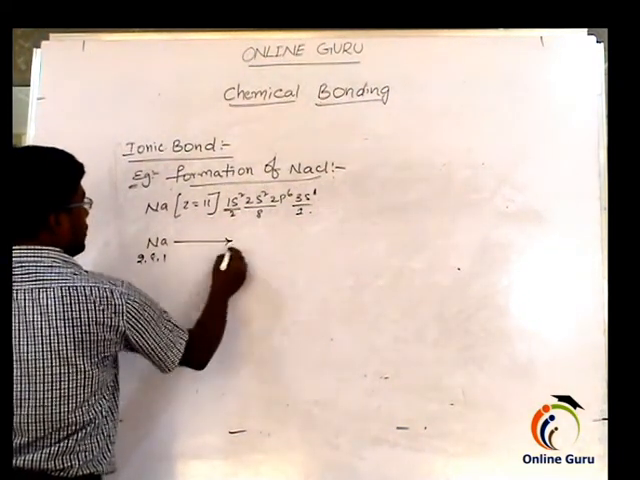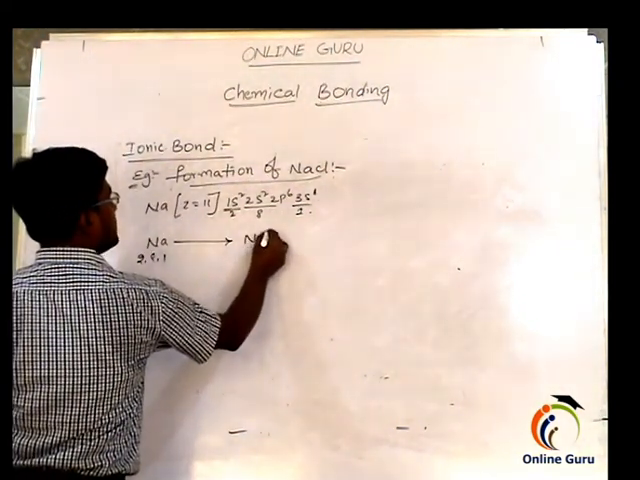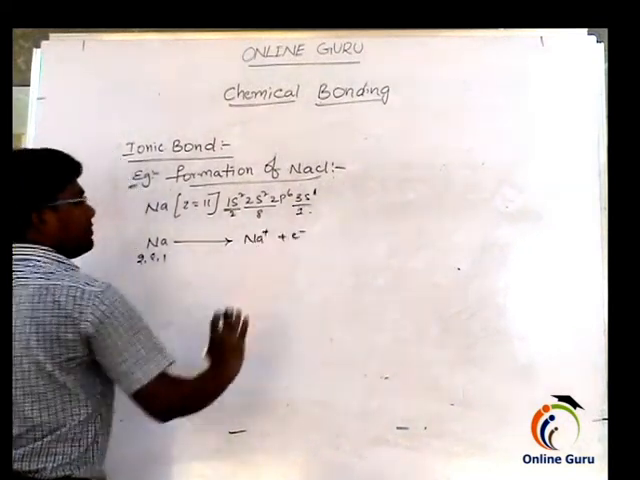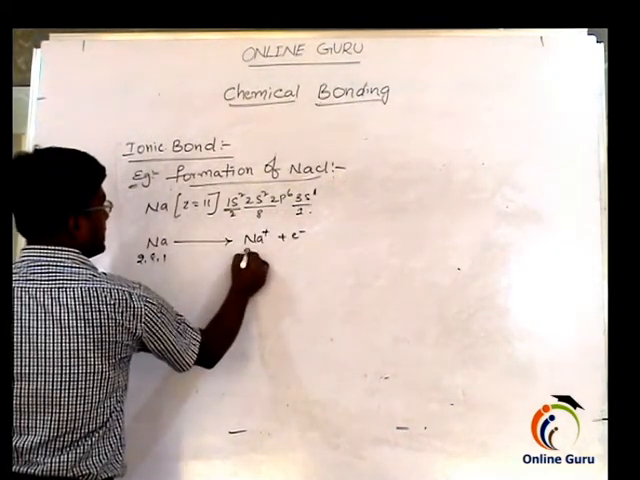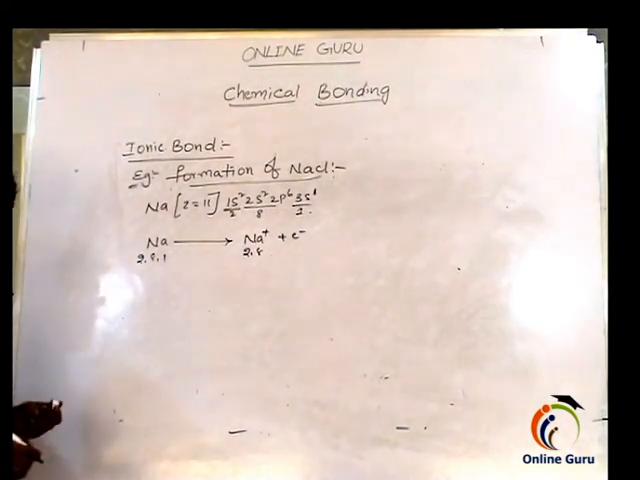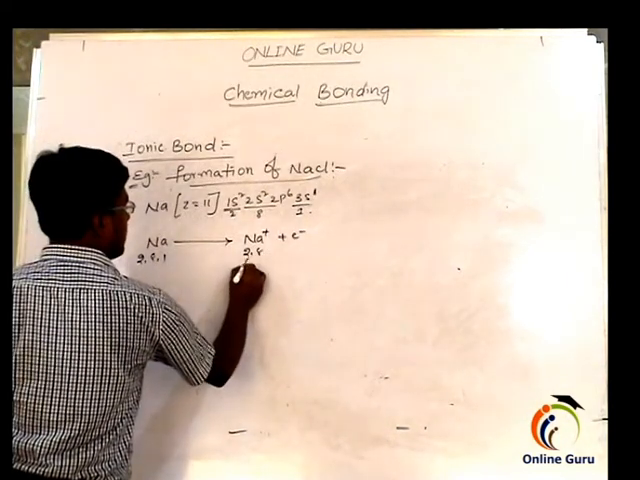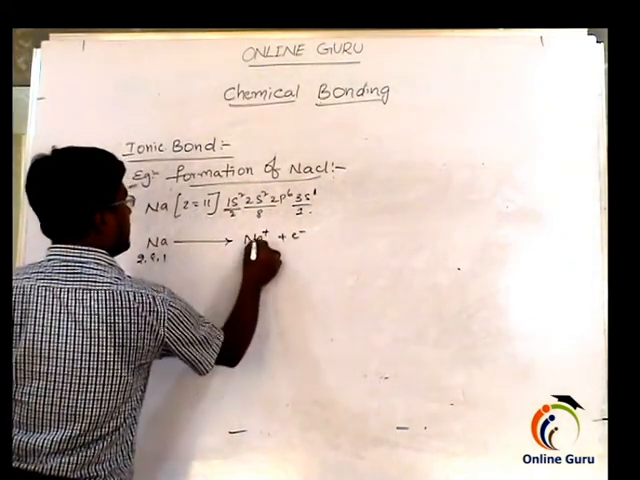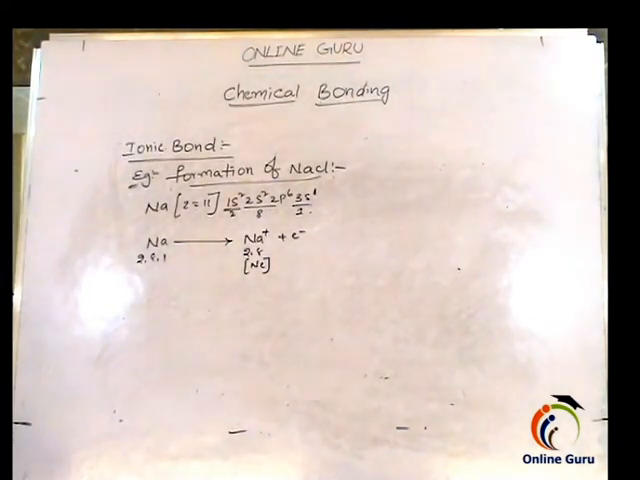Now this sodium can lose 1 electron and form Na plus, and this electron goes out. Here it gets the configuration 2, 8. This is the configuration of neon, and now Na plus is as stable as neon.